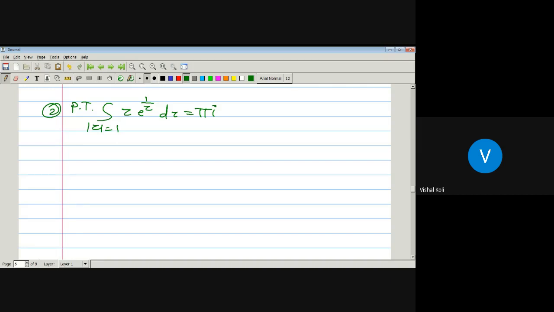Yes, coefficient of 1 by z. Again here z equal to 0 is a singular point. Then the coefficient of 1 upon z minus 0 is nothing but 1 by 2. So whenever we put the value of a minus 1 as 1 by 2, then we get 1 by 2 is equal to 1 upon 2 pi I integration over the curve gamma z into e to the power 1 by z dz. So 2 gets cancelled. Whenever we multiply both sides by pi I, then we get integration over the curve gamma of z e to the power 1 by z dz as pi into I.